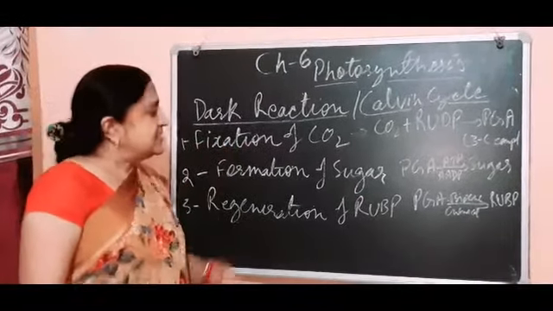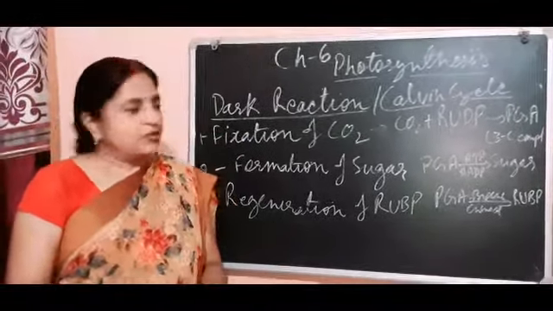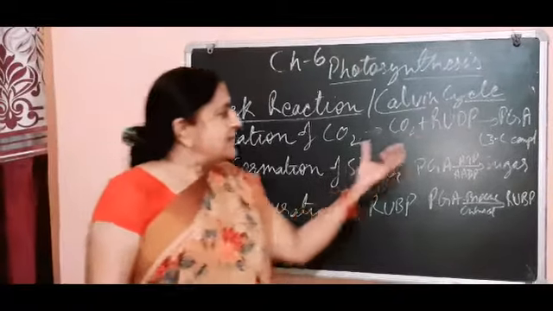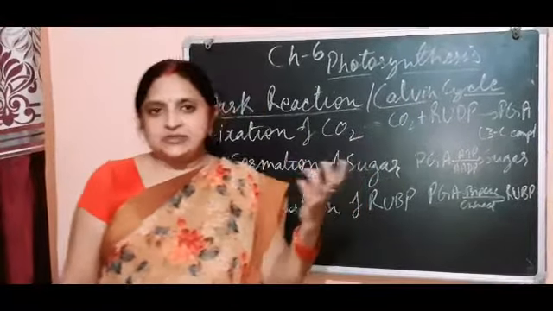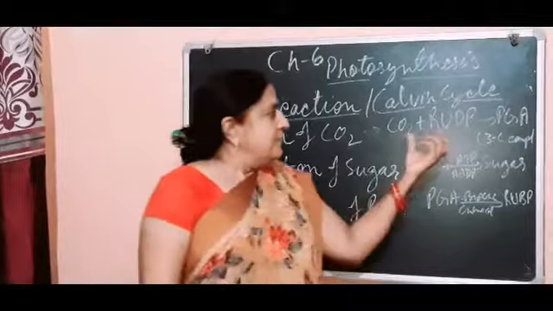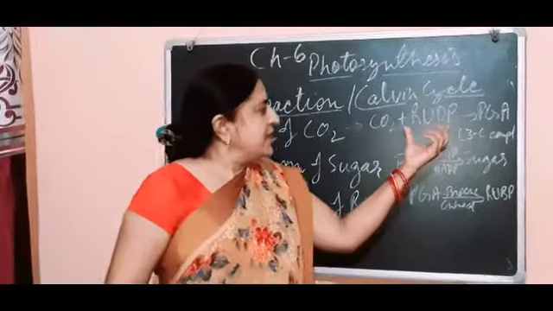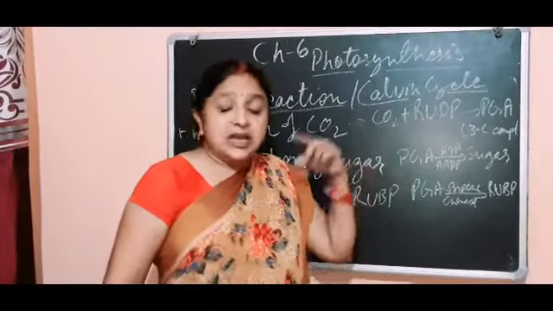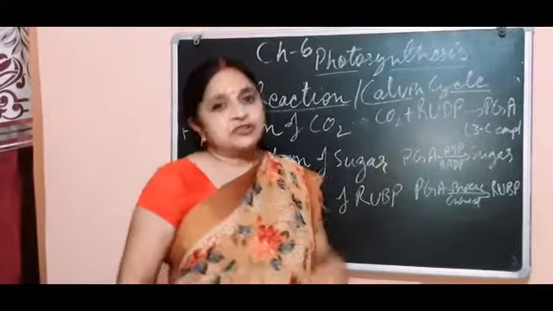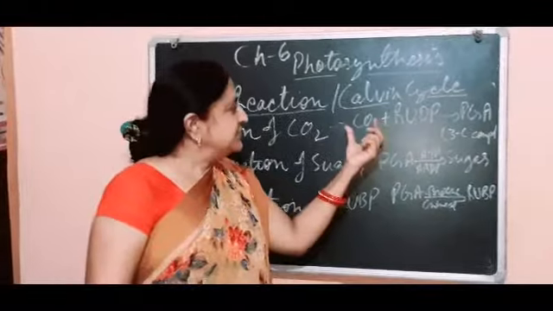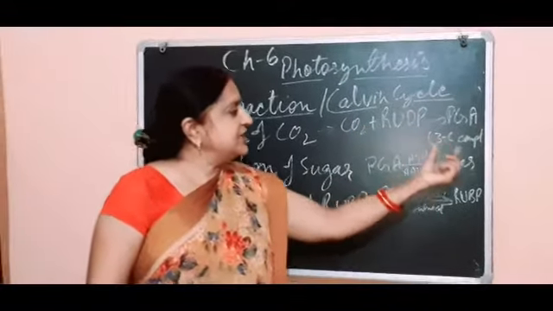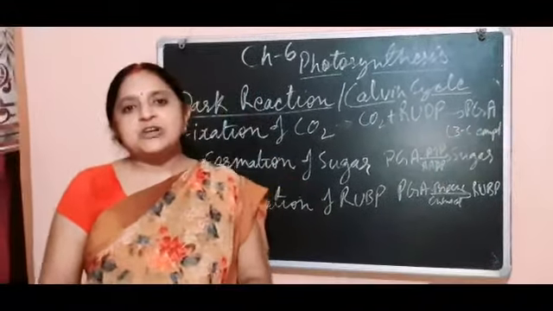Now, first is the fixation of carbon dioxide, means here carbon dioxide in the leaves combines with the 5 carbon compound. Its name is 1,5-ribulose 1,5-diphosphate. It combines with the carbon dioxide and forms the 3 carbon compound phosphoglyceric acid.